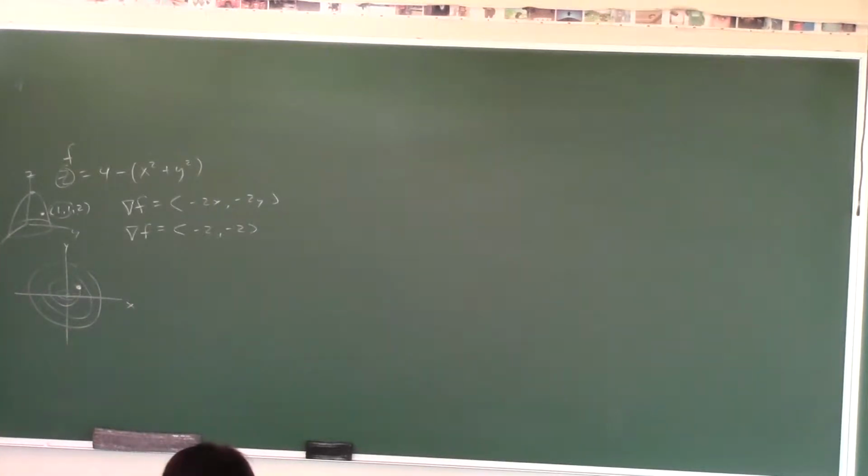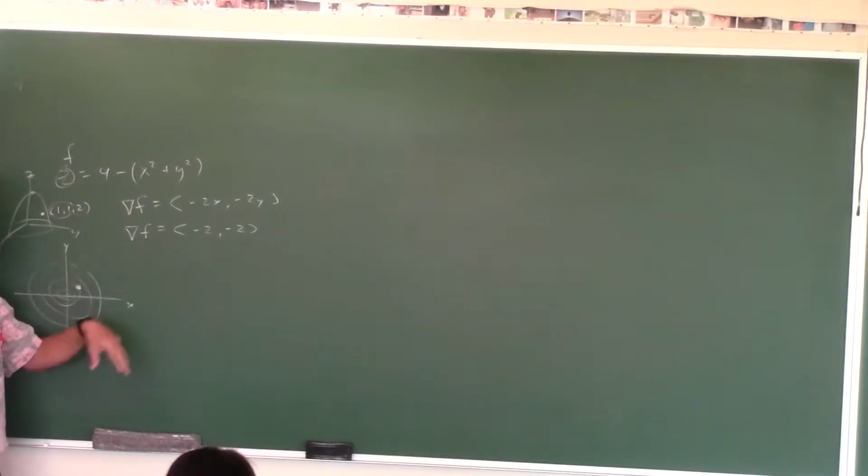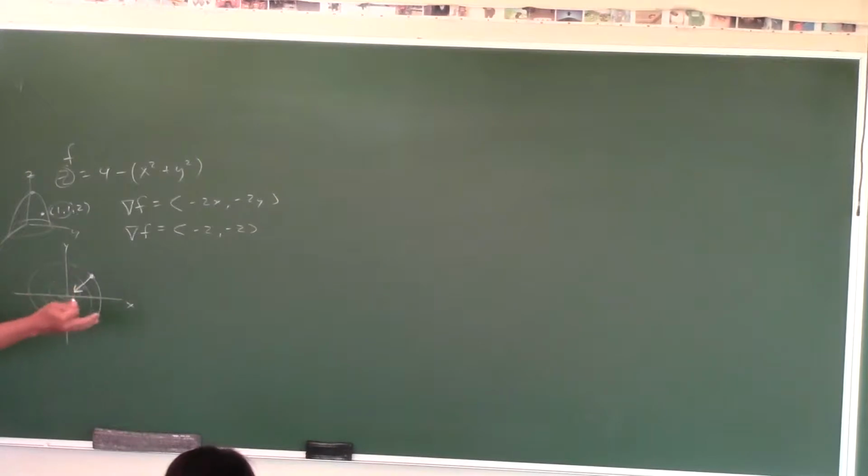What is the path of steepest ascent? Here's the gradient. The gradient has an x component of -2 and a y component of -2. And here, let's put it further out like this. So doesn't the vector look like that in the xy plane? That's where you would aim to get the path of steepest ascent. That makes sense, yeah? Because see how you're headed for the apex of the paraboloid? Is the path of steepest descent a straight line?